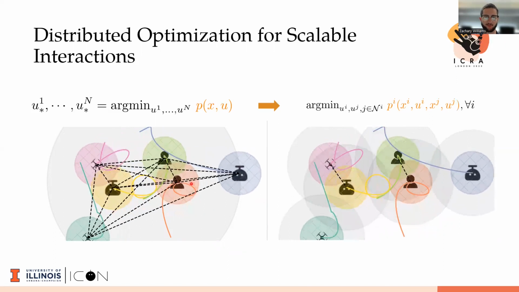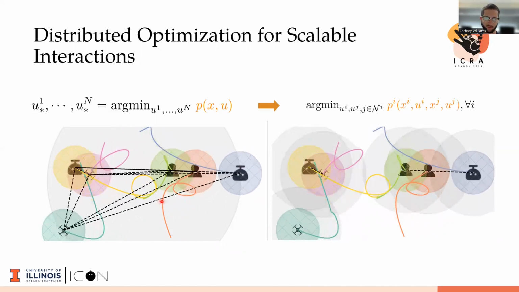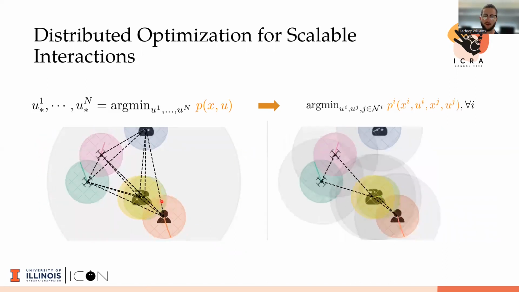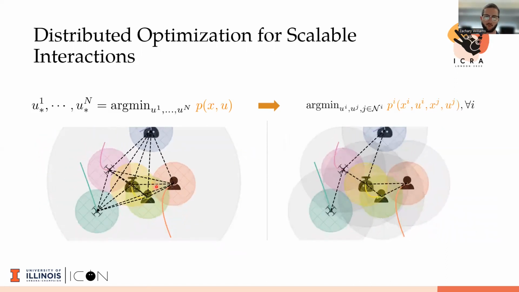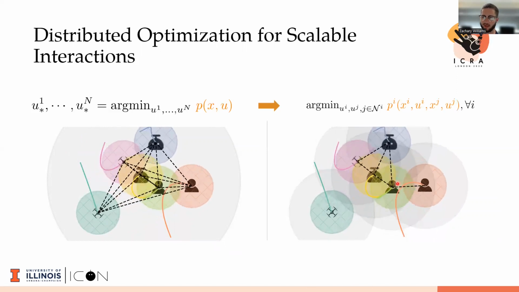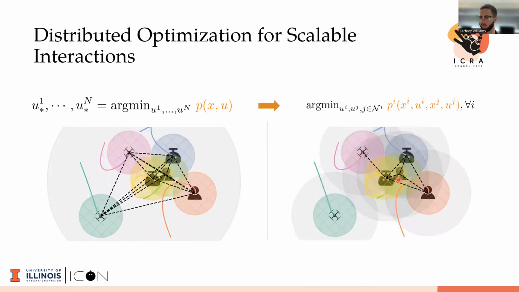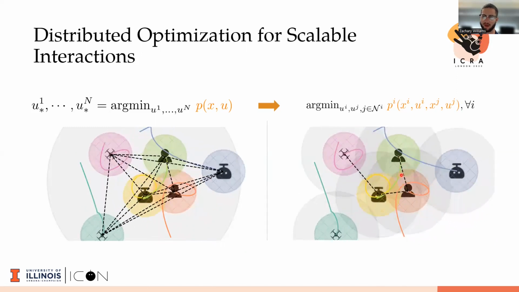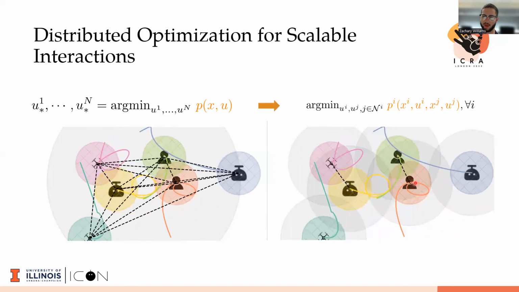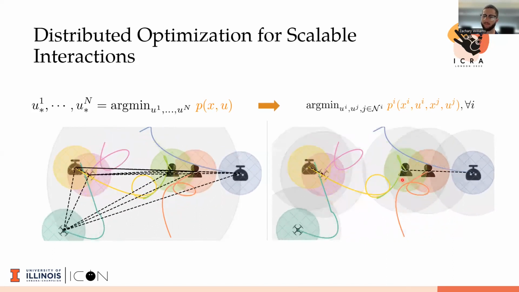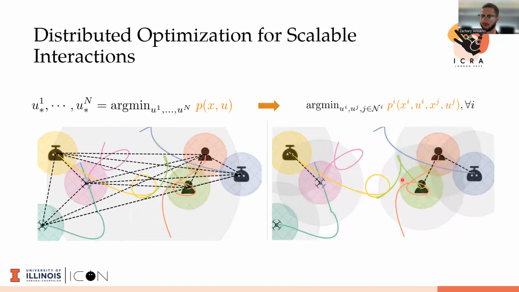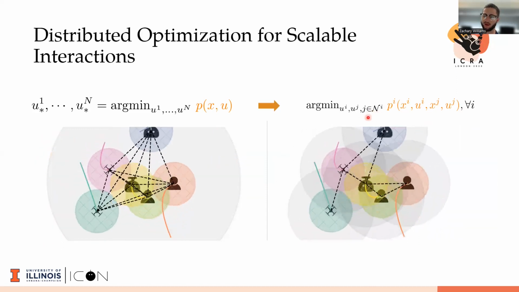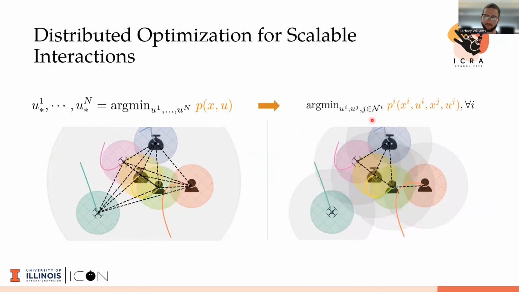And so you can see as time progresses, the centralized case is looking really messy as it's trying to account for all the different impacts of the interactions as time progresses, regardless of where they are. Whereas in the distributed case, you can see how as the agents are moving around each other, the interaction graph is kind of mutating so as to account for the locations and the impacts of agents as time progresses, given where they are. So they're really only accounting for the agents in their subproblem, this N_i, this j in N_i here.